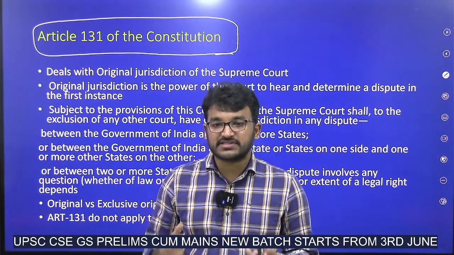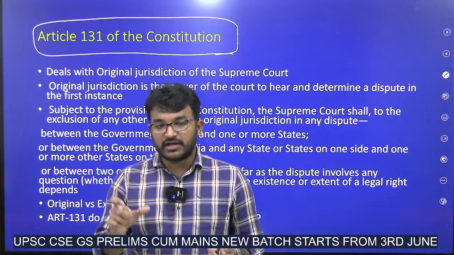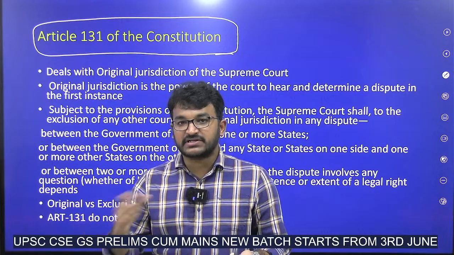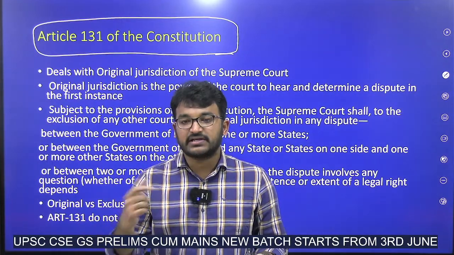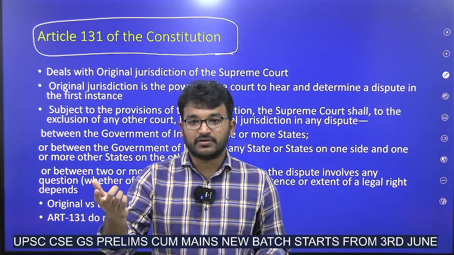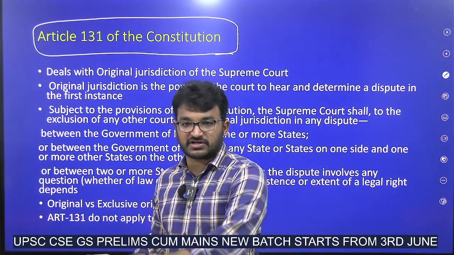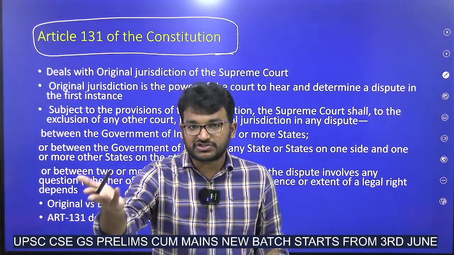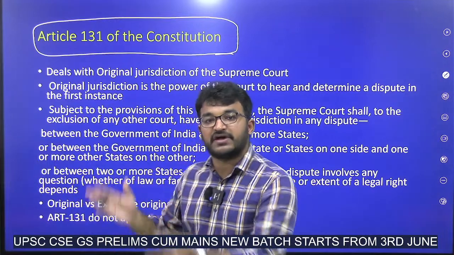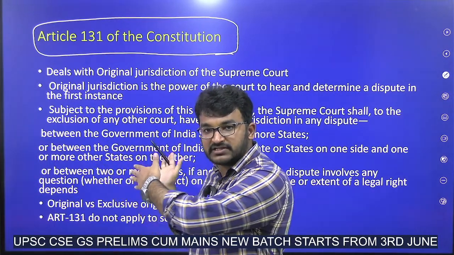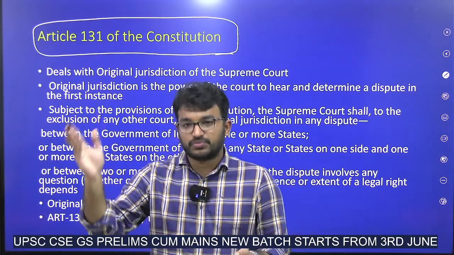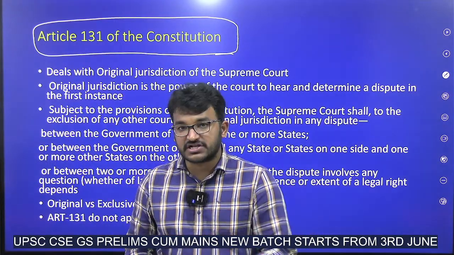Original jurisdiction means that in a specified case, the aggrieved person or the party can go directly to the Supreme Court, not by way of appeal. For example, take a civil case or criminal case. We can't go directly to the Supreme Court. At first we need to go to the lower courts, then to the High Court, and finally to the Supreme Court. But under this Article 131, this original jurisdiction, we can directly go to the Supreme Court. This is called original jurisdiction.